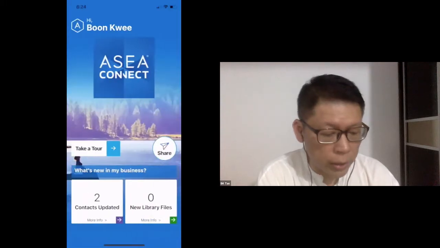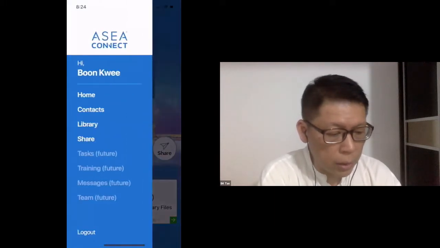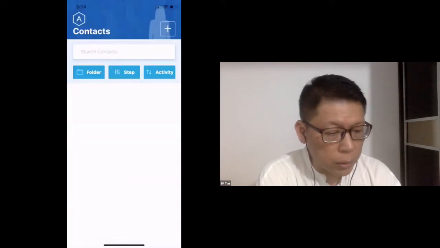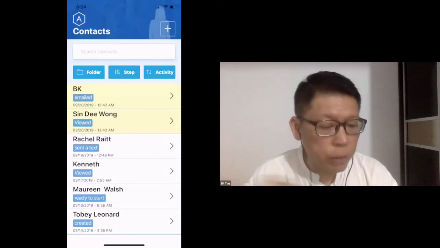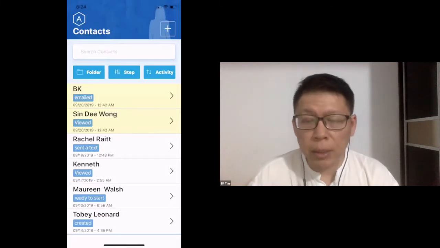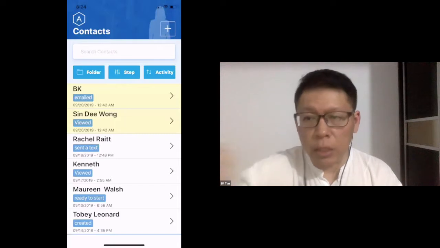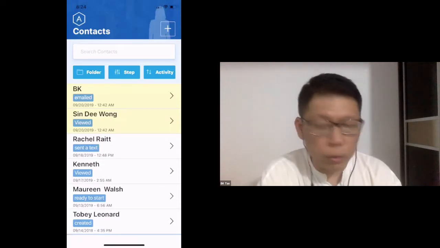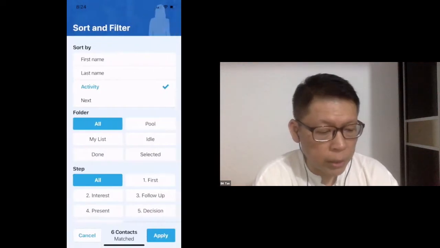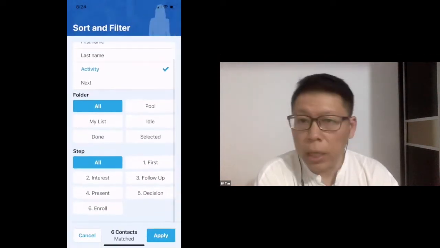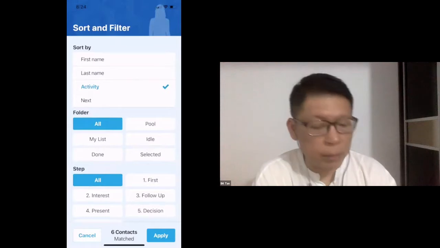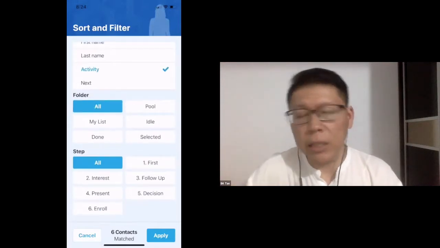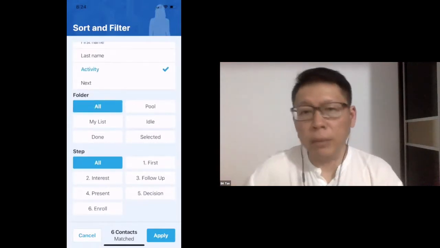Same thing for context. If you go to context, okay, you can also filter. There are additional filters like step. That means, are they in the first initial contact phase or are they in some other phase, right? So you can filter according to that. So just a very quick one. If you, let's say, go to activity, you see there are certain options here. You can filter according to activity. So for example, let's say today is a day. Let's say you set Friday to be follow-up day. Okay, this is your follow-up day.